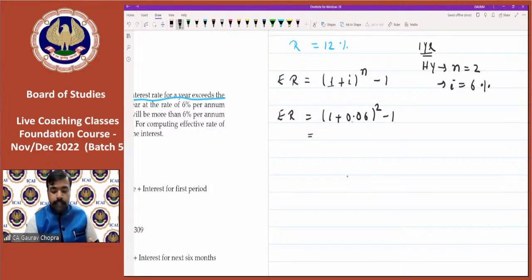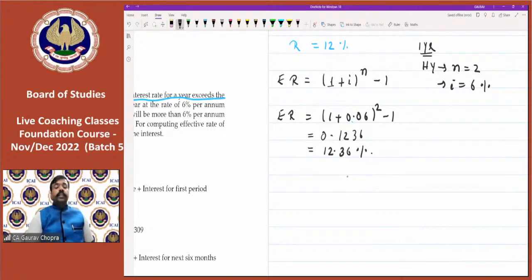So we are getting 0.1236. In order to calculate in percentage, multiply by 100, we will get 12.36%. So the yearly rate was 12%, but if the compounding is done on half yearly basis, the effective rate becomes 12.36. That means we get more return. So the more number of compounding in a year, the more return we can get.